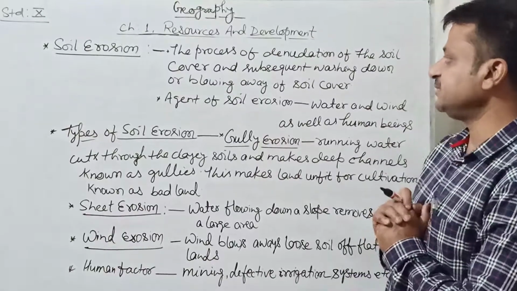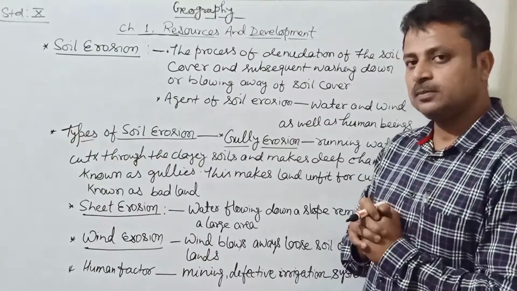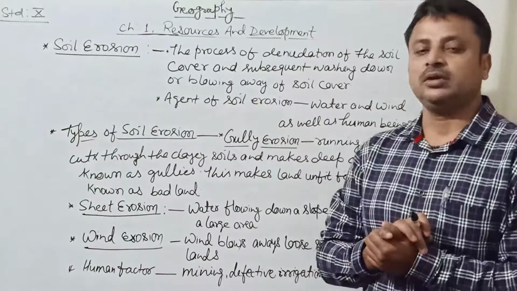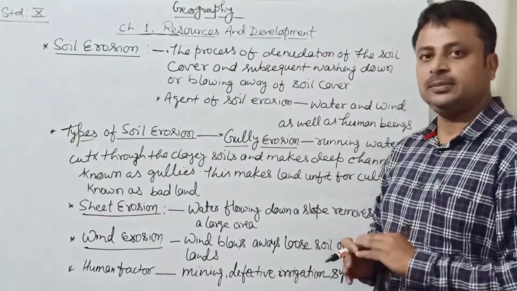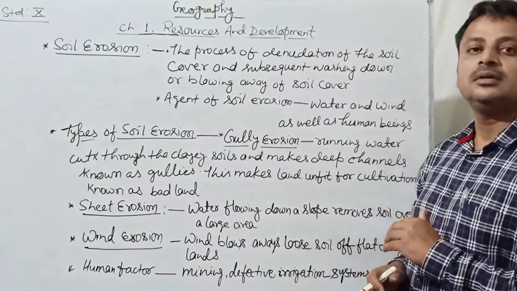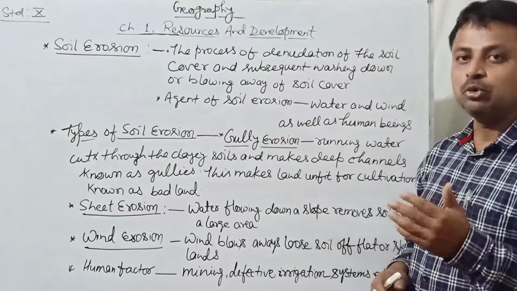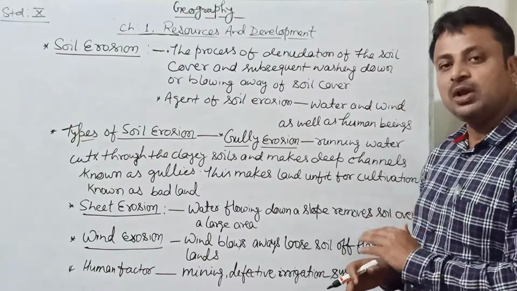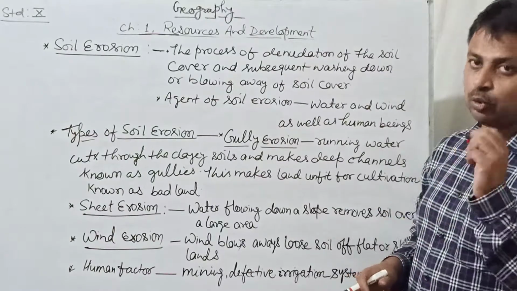Soil erosion. The next topic is soil erosion. Do you know the meaning of soil erosion? Definitely you people know. Erosion means what? Removal. Removal of the top layer of soil, due to which the fertility of the soil has been reduced. That is called erosion. It means washing away or removal of the upper layer of soil. It means the fertile layer of soil is removed, and that is called erosion.